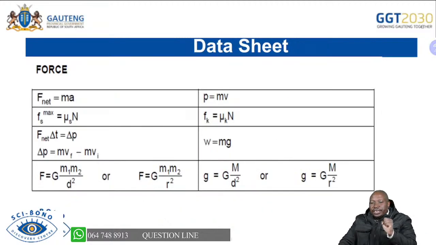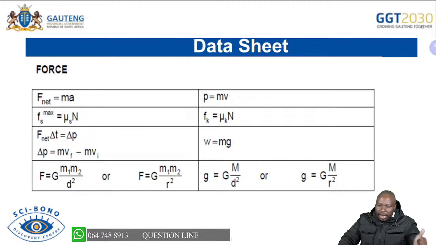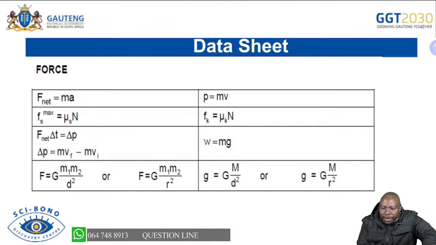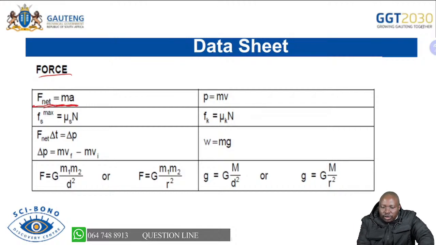Now, we are always starting with 2 things that I'm emphasizing. It's the exam guideline. That's where you're getting all your definitions and all the content that you are supposed to cover. Number 2 is the data sheet. We're saying this must be your friend. Exam guideline and data sheet. With the data sheet, you are able to see the data sheet of forces, which is for question 2, and for your momentum question as well. So be able to know that if we're saying state Newton's second law, F net equals m a is indicated in the data sheet.